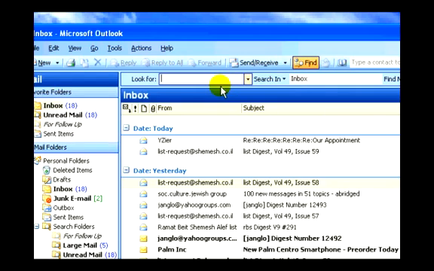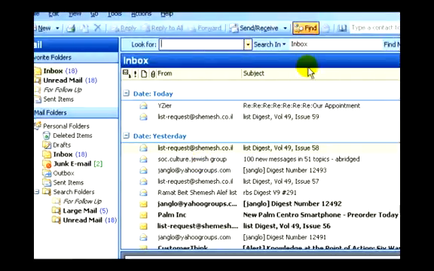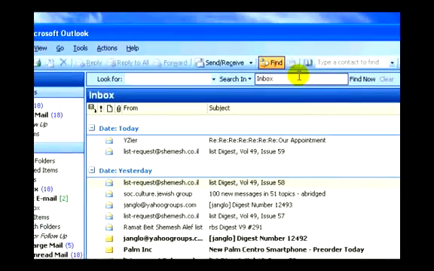So what I'm going to show you how to do is to create a search, and we're going to save the search. So anytime that you want to conduct the same search, let's say periodically you like to see which emails have been returned and have not been read, you can create a search, and all you have to do is click on it. You don't have to continuously go into the menus and create all these parameters. So let me show you how to do that.